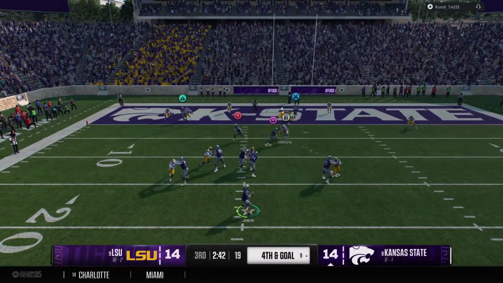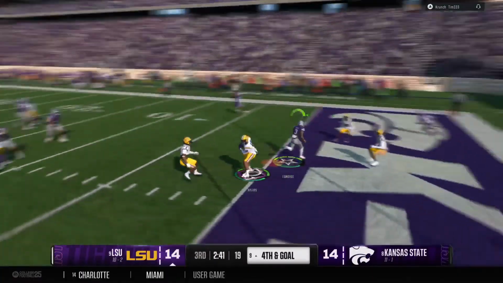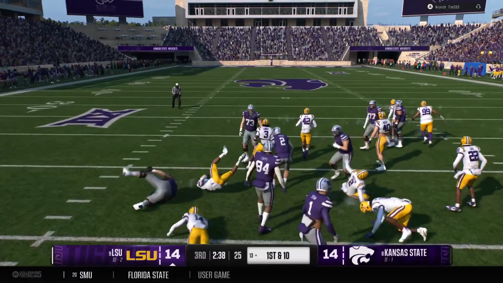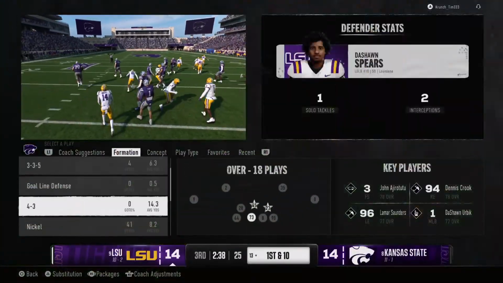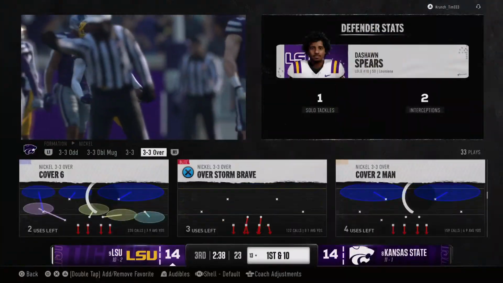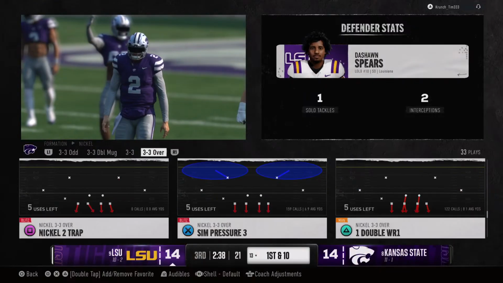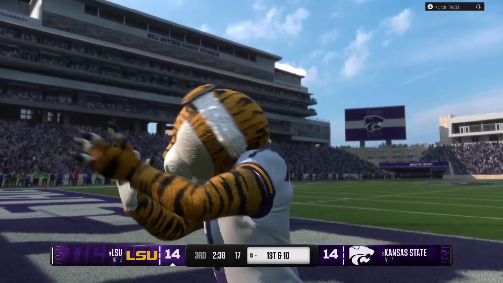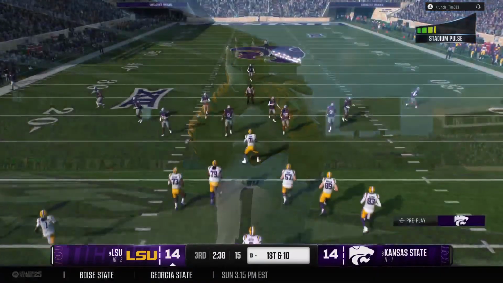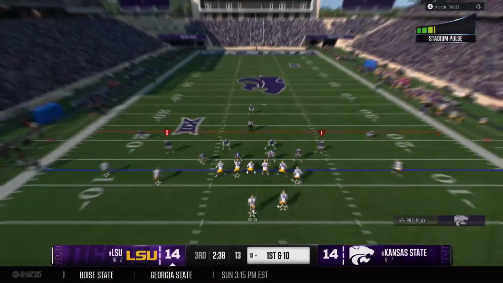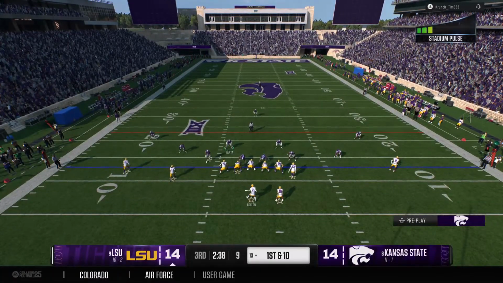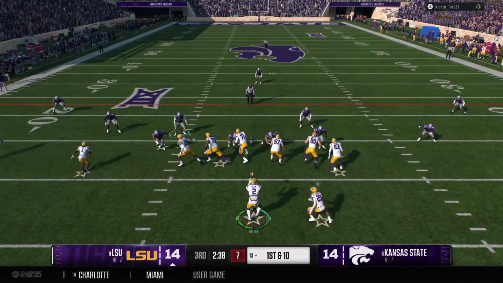From the shotgun, drops back looking for an open man. And he throws his 3rd interception of the day. And he's wrapped up after a solid return. Anytime you see a defense sit back in cover 2, the quarterback knows he's looking for short to intermediate throws. He's going to have to put something on it. It's not just the guys that are covering deep. It's the guys underneath you have to be careful of, so you drive that throw. Otherwise, you're going to see results like this, which are an interception.